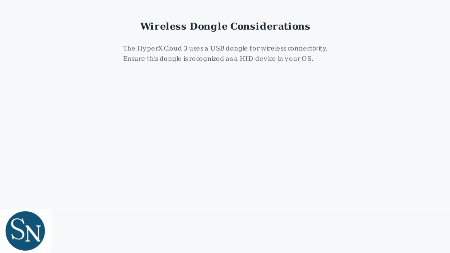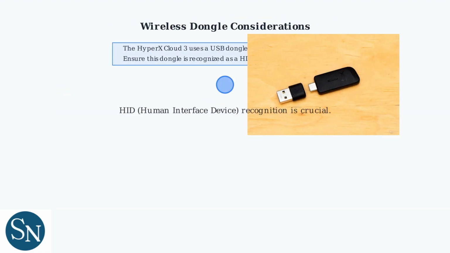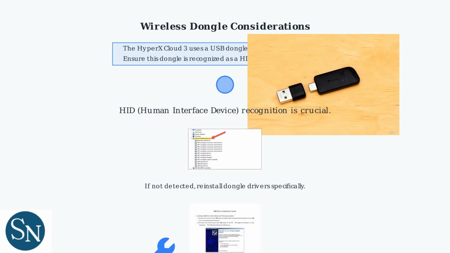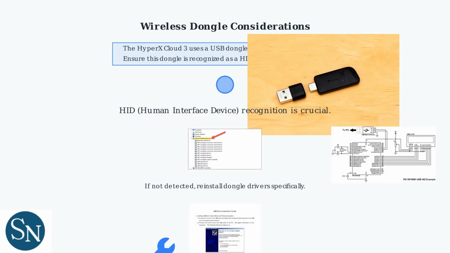The HyperX Cloud 3 relies on a USB dongle for its wireless connection. This small device must be properly recognized by your operating system as a Human Interface Device, or HID. If detection fails, reinstalling the specific drivers for the dongle can resolve the issue.